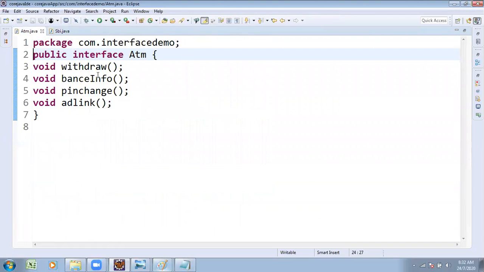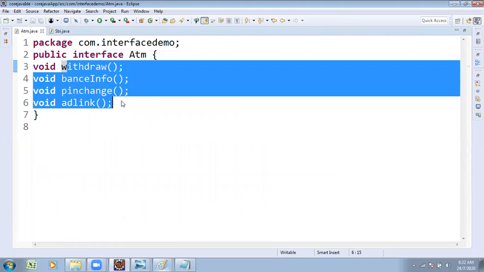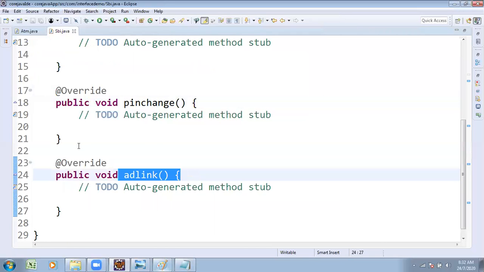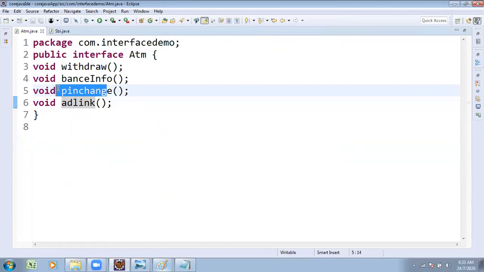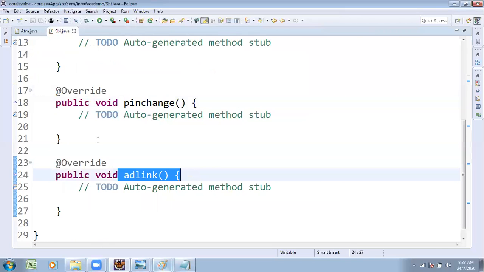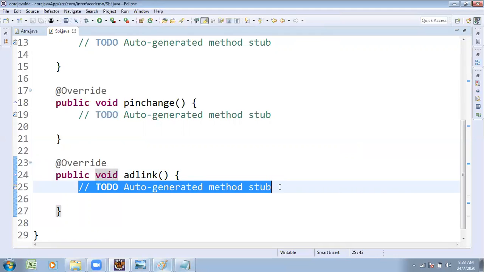There are 4 methods, and you must present those 4 methods in your subclass. Here no logic is presented, only heading parts. You must present those methods' body part here.